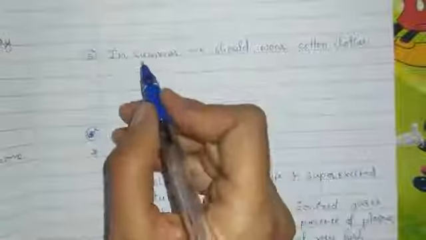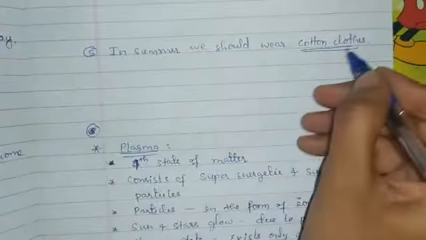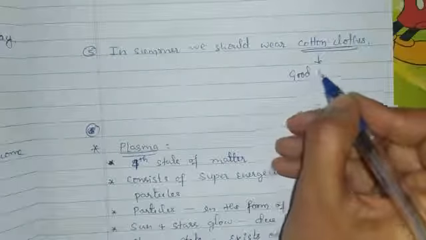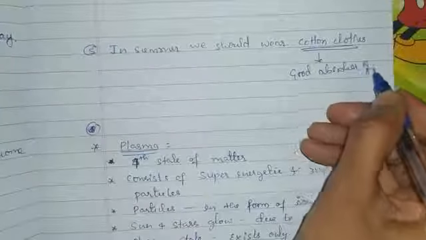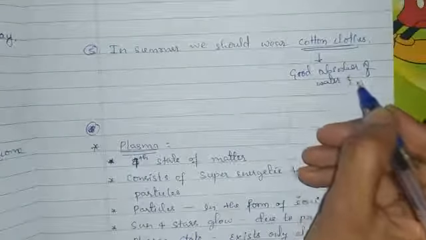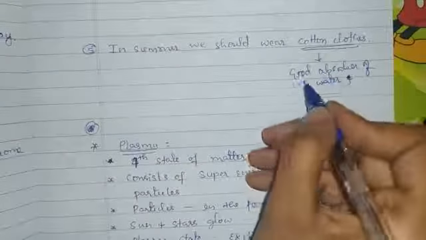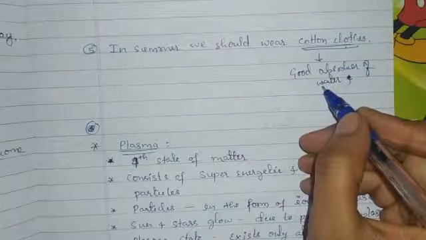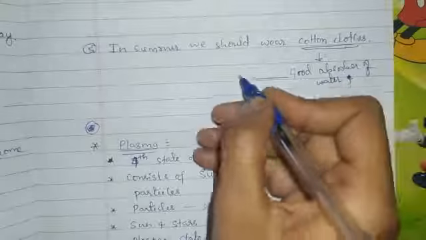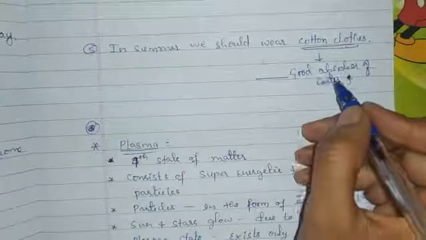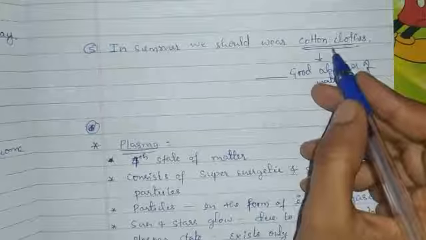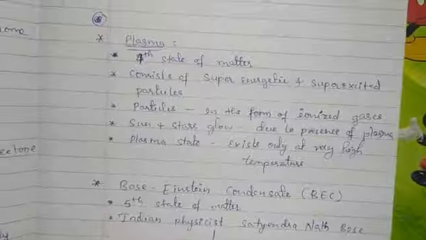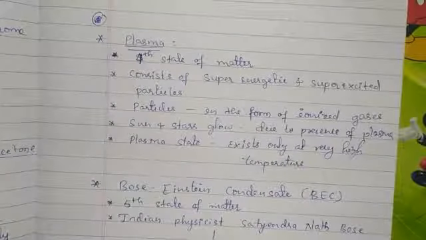Next, last one, in summer we should wear cotton clothes. Because these cotton clothes are good absorbers of water and sweat. Okay, so they absorb the water and sweat from our body, and also they evaporate the absorbed water and sweat from the cotton clothes. That's why in summer we should wear cotton clothes. Okay children, this is evaporating cooling and its applications.